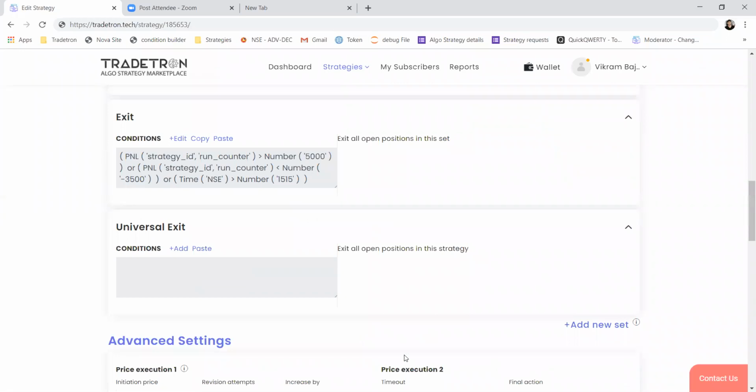And the second question is that it is exiting suddenly. I'm not sure if you have made any changes to the existing condition in the strategy, because otherwise it is working fine in my deployment.